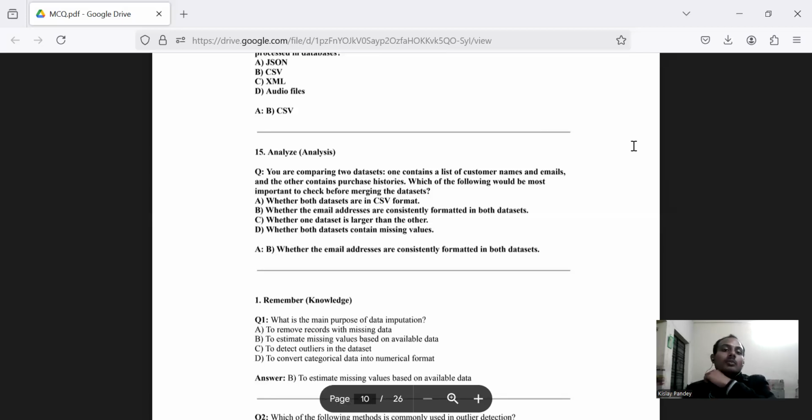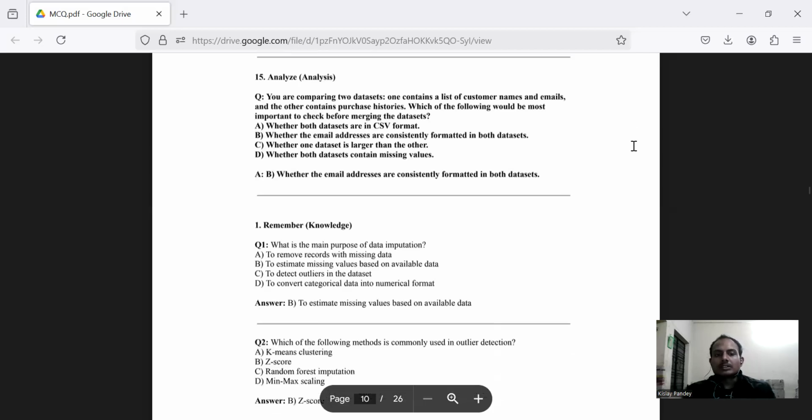Which of the following would be most important to check before merging the data sets? A. Whether both data sets are CSV format. B. Whether the email addresses are consistently formatted in both data sets. C. Whether one data set is larger than the other. Option D. Whether both data sets contain missing values. Here, option B seems to be correct, which is whether the email addresses are consistently formatted in both data sets.